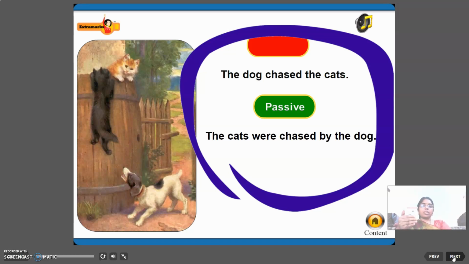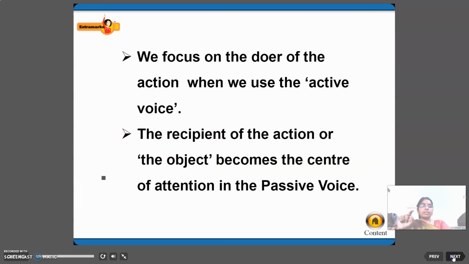In passive voice, the cats were chased by the dog. The cats is the subject. They are the receiver of the action. The cats were chased by the dog. The cats were the receiver of the action. So here it is passive voice. Right, children? I hope you understood the difference. We'll see again in detail.